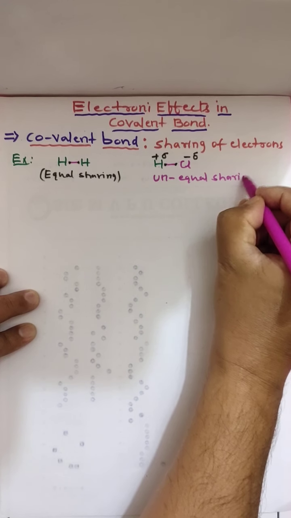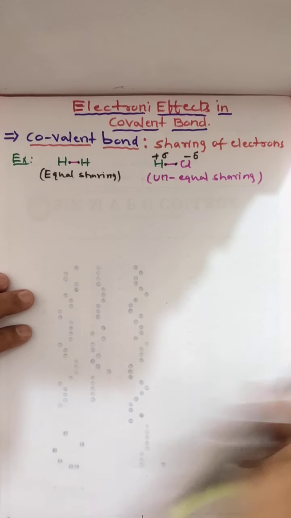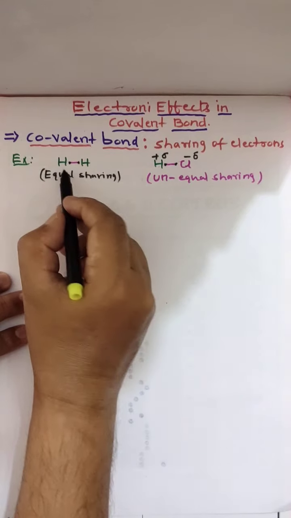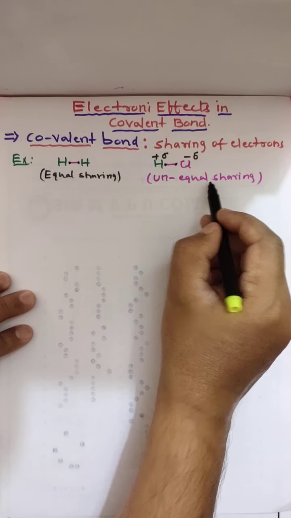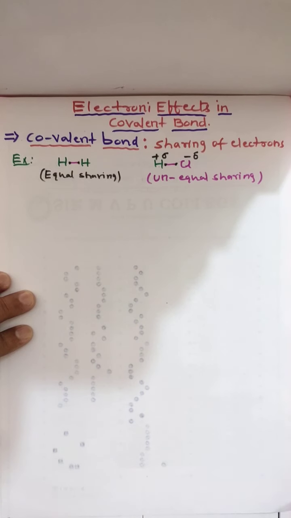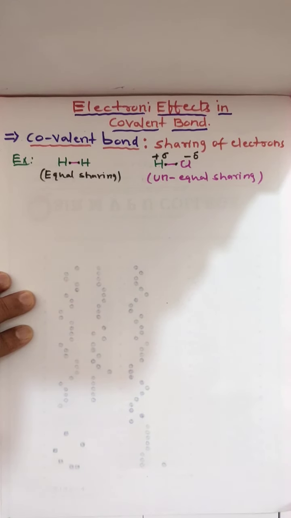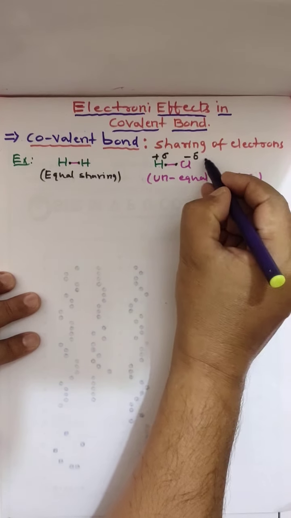So electrons in a covalent bond are shared by two methods: equal sharing and unequal sharing. Equal sharing is between two similar atoms, unequal sharing is between two dissimilar atoms, and here you get a dipole moment, due to the temporary positive and temporary negative charge.